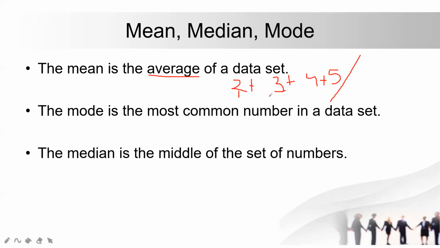So I have 1, 2, 3, and 4. I have four values, so I will write 4 here. Now, the addition of all the values divided by n, that is called the average.